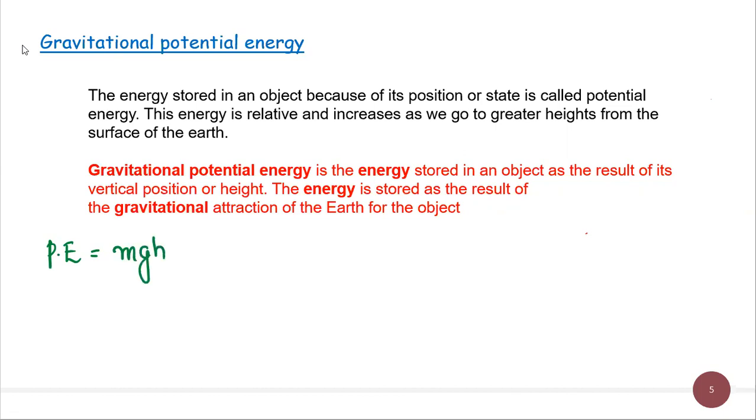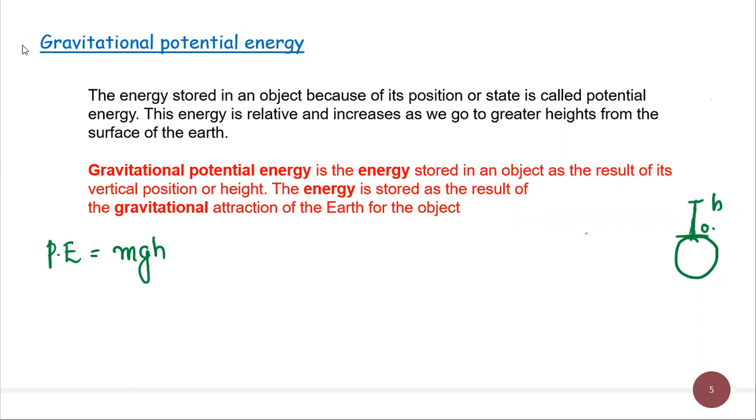Potential energy is equal to mgh, where m is the mass of the object, g is the acceleration due to gravity, and h is the height. If the object is at a height h from the surface of the earth, then we can write the formula as mgh. Now suppose the object is on the ground position, then this height h will become 0.